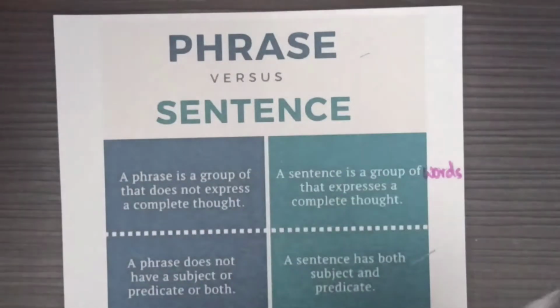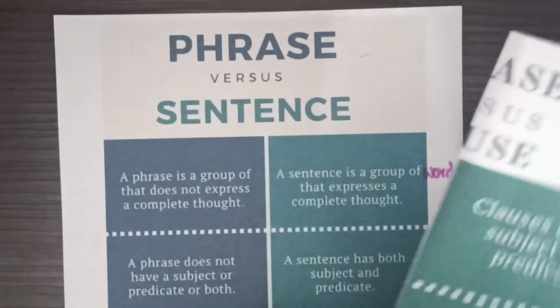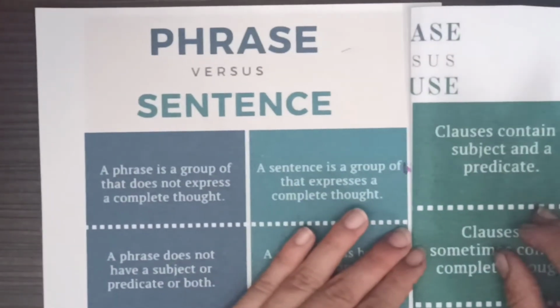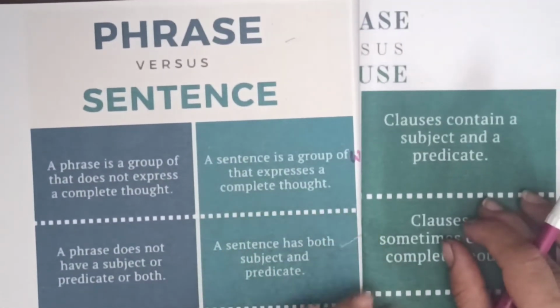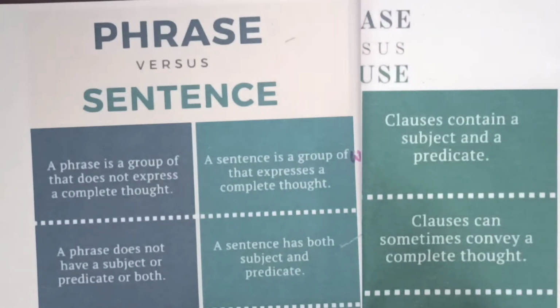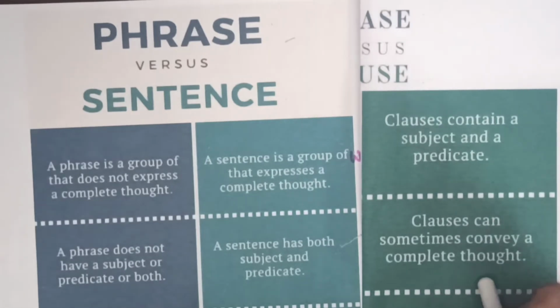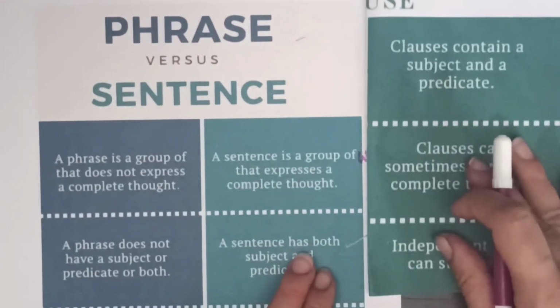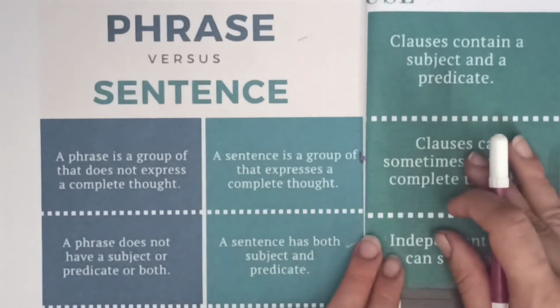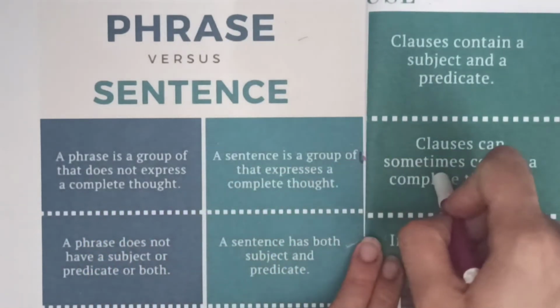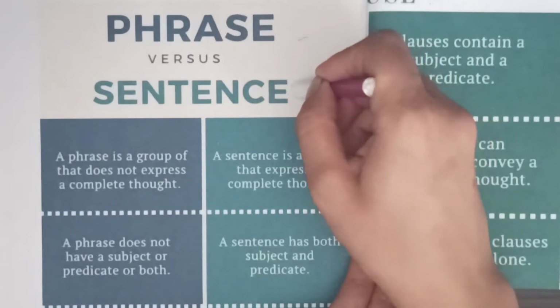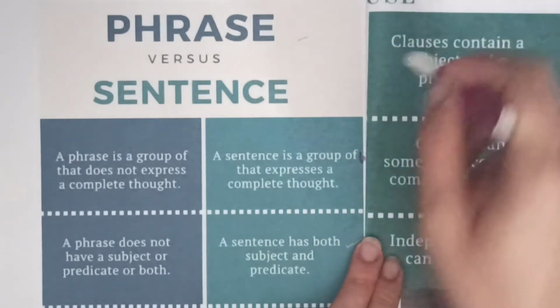Yes. So if I bring in a clause, then I will realize that clauses sometimes convey a complete thought. So here we have a difference between sentence, phrase, and clauses.